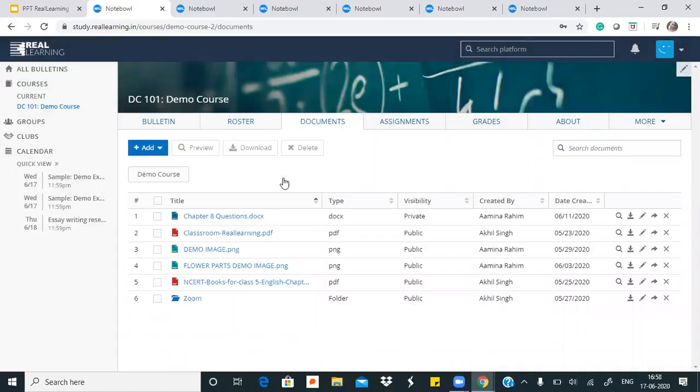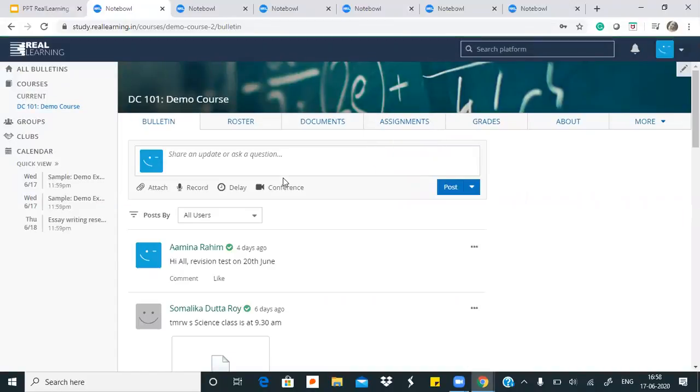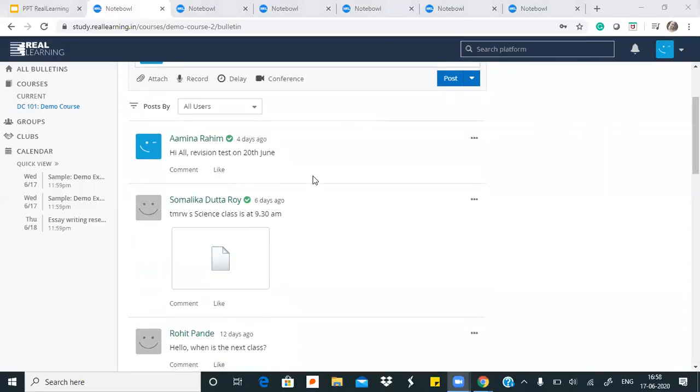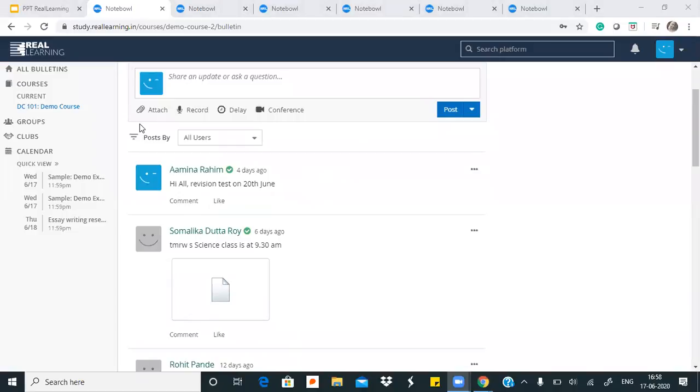Now we're coming to the bulletin dashboard for the teachers and students, which is where students and teachers interact with one another. From here, what teachers and students can do is they can talk to one another in a regular posting from each other's dashboard. They can also share attachments from here. They can give files or documents or links to one another. Suppose there is something very interesting that the teacher saw online or the student saw online, then they will be able to share it with one another.